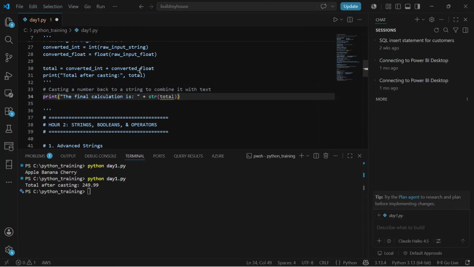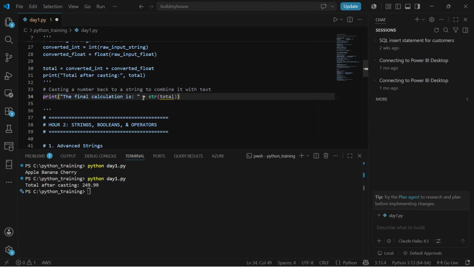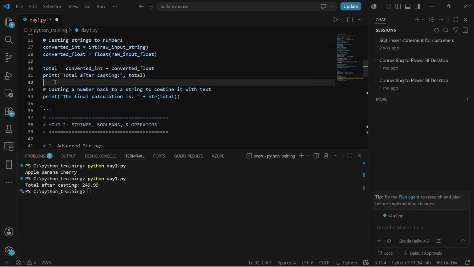Since we have added an integer and a float, the data type finally becomes float. Since I want to do a concatenation, I'll not be able to directly concatenate a float, so I have to convert it to a string, and only then will I be able to concatenate. So if I use the print function with concatenation, this is how I can concatenate. Since I had commented it out, that's why I'm seeing this error, but that's fine. I will fix it.